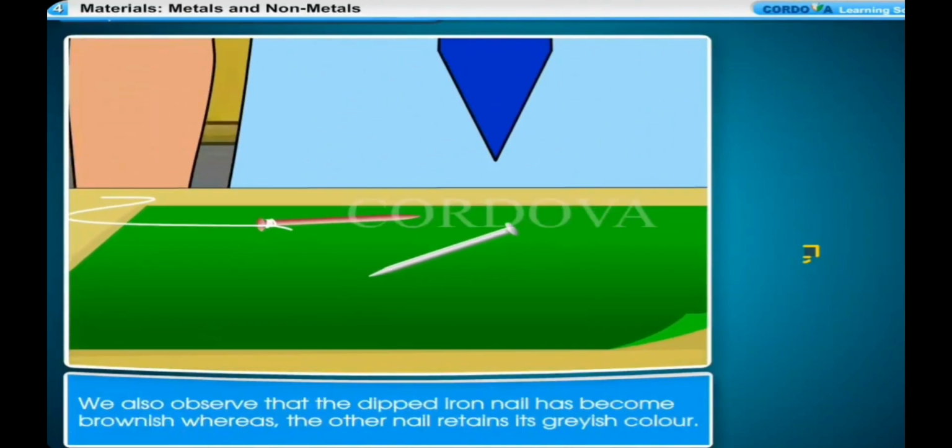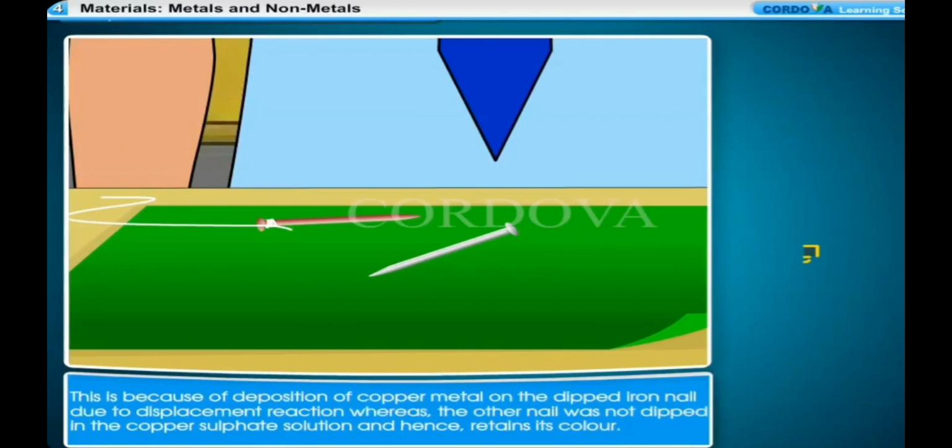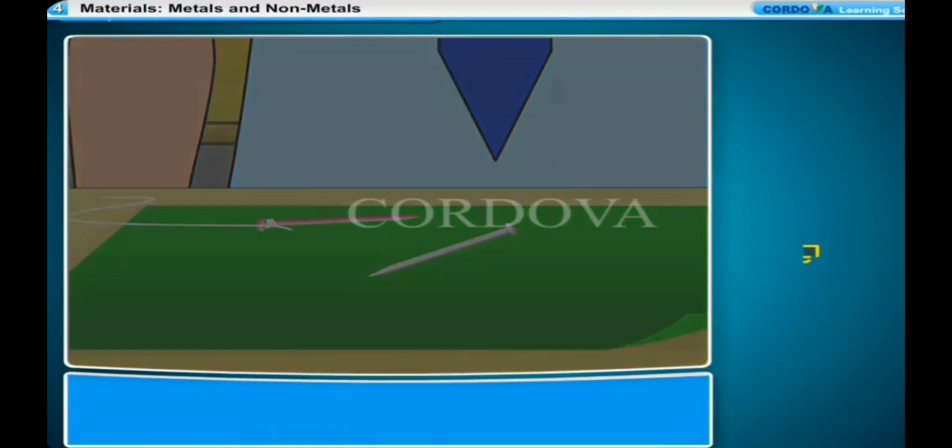We also observe that the dipped iron nail has become brown, whereas the other nail retains its greyish color. This is because of deposition of copper metal on the dipped iron nail due to displacement reaction, whereas the other nail was not dipped in the copper sulfate solution and hence retains its color. What is the reason behind the changes that appeared?